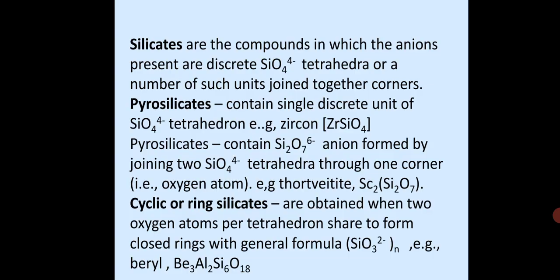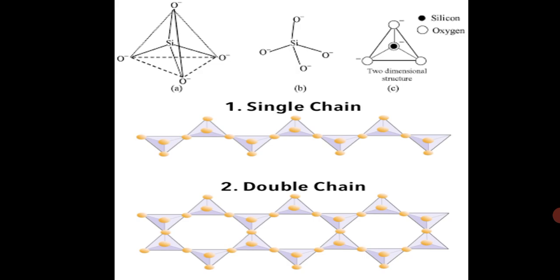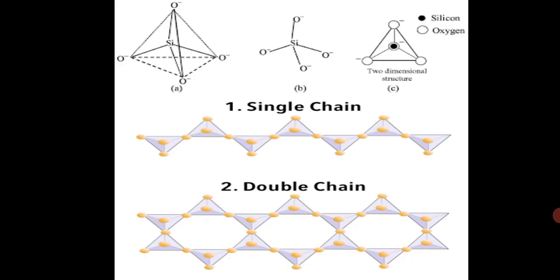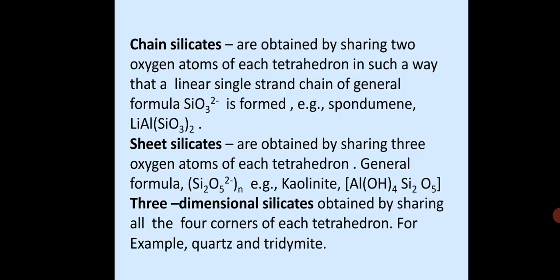Now next is single chain and double chain silicates. Chain silicates are obtained by sharing two oxygen atoms of each tetrahedron in such a way that a linear single strand chain of general formula SiO3 2- is formed, example spodumene. As you can see, single chain and double chain are shown here. The two chains joined together are called double chain.